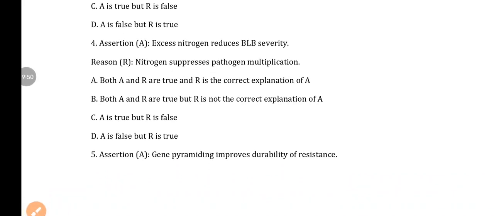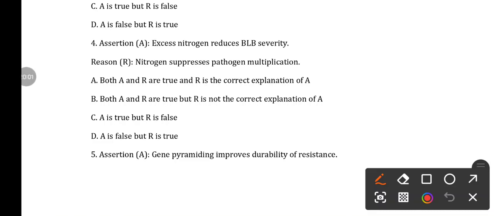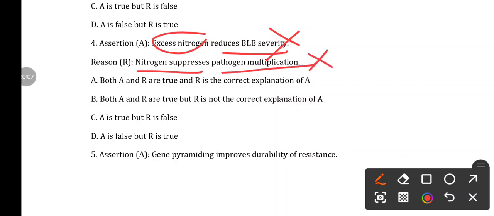Next, question number 4. Assertion: Excess nitrogen reduces BLB severity. Reason: Nitrogen suppresses pathogen multiplication. First, this assertion, excess nitrogen reduces severity, is false. And nitrogen suppresses pathogen multiplication is also false. So both of these are false.